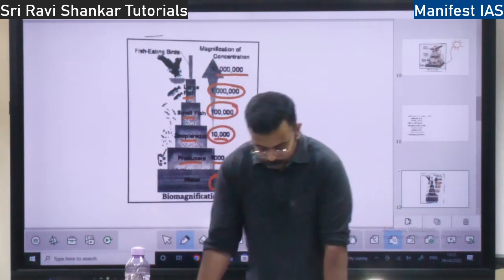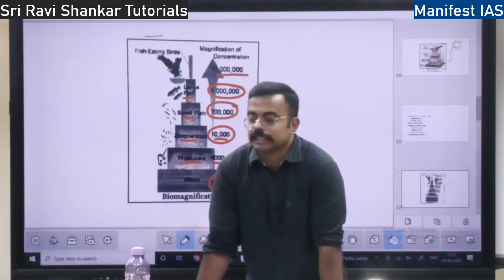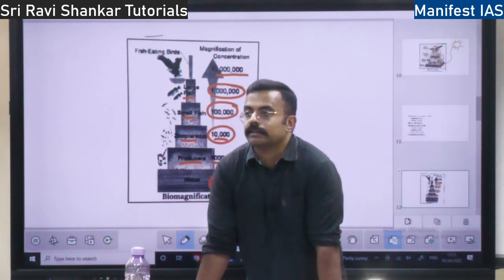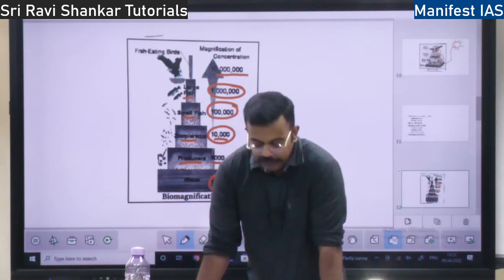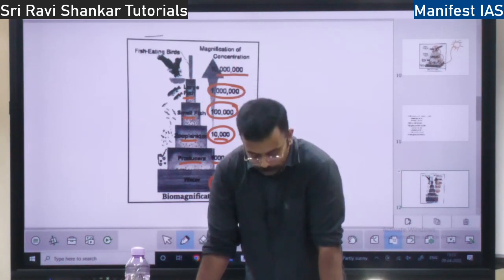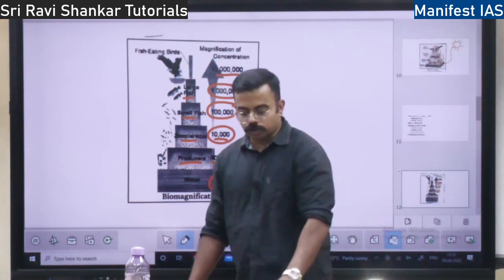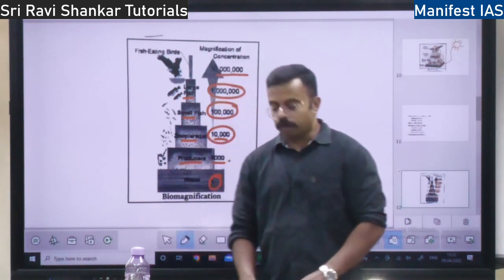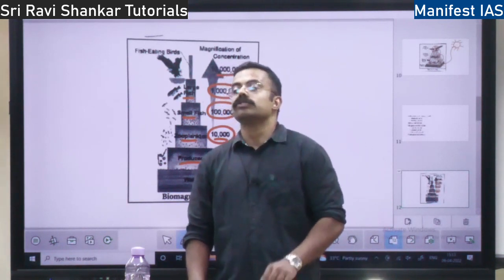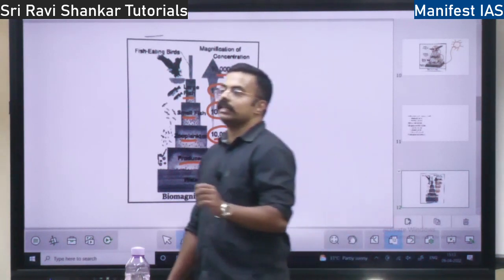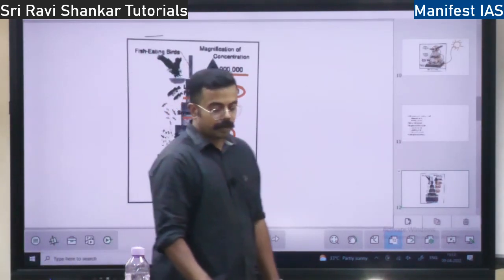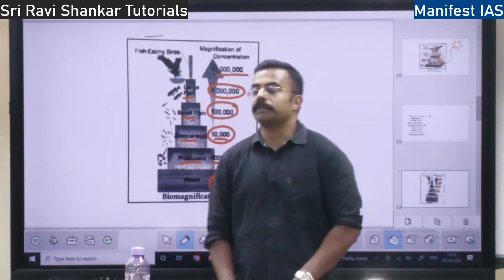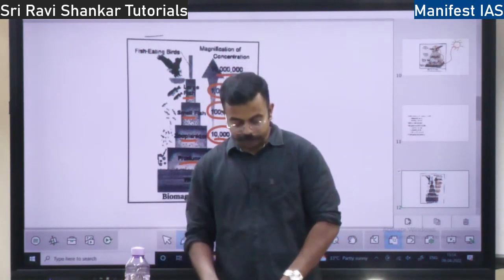So this is the concept of biomagnification. Pollutants get concentrated and increase in intensity, from one level to the other. These pollutants are harmful when they are long-lived, mobile, soluble in fats and biologically active. All these concepts are very, very important. If a chemical is short-lived, active for only one day, it will not do any harm. But for biomagnification the chemical should be long-lived. That is the first condition.